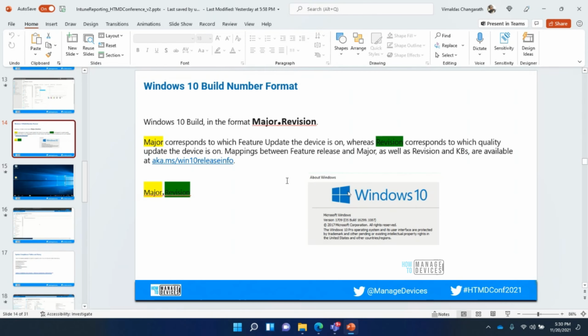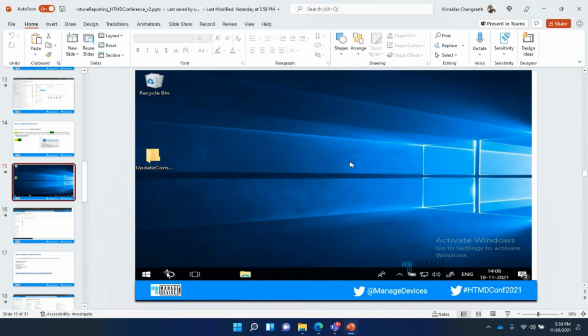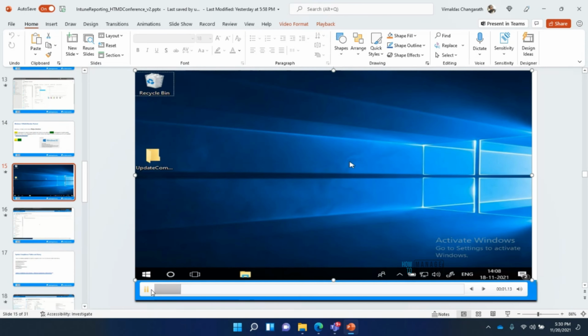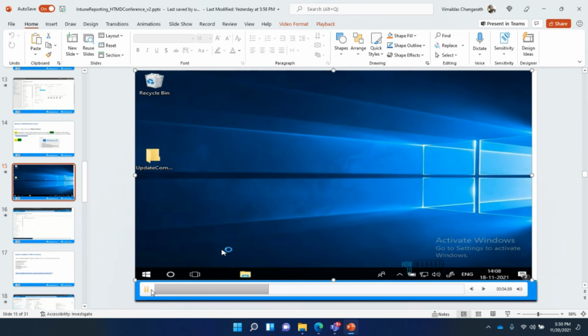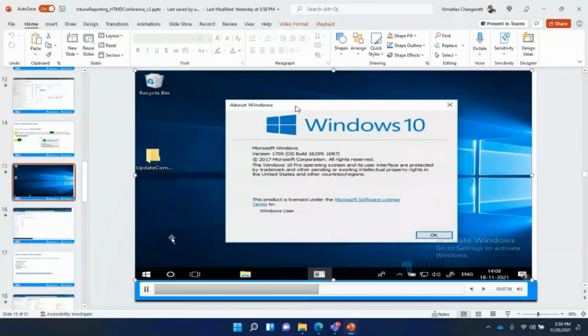Before we go into more details about that, the basic thing we need to understand, which pretty much most of you will know, is the version number. If you go to a device and look for the Windows version, when you type winver, it will tell you the build number, as you can see here.